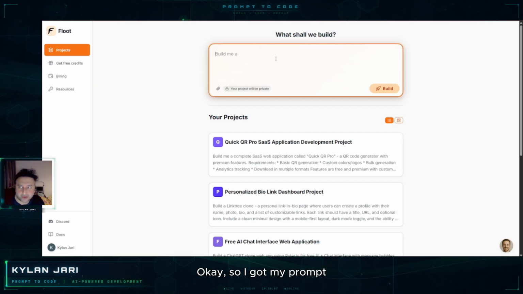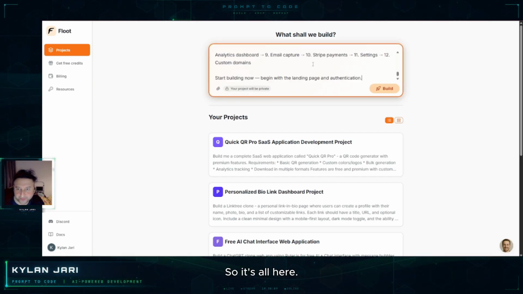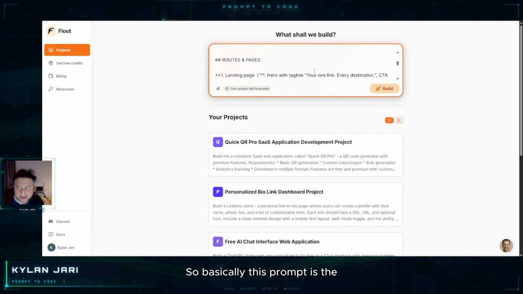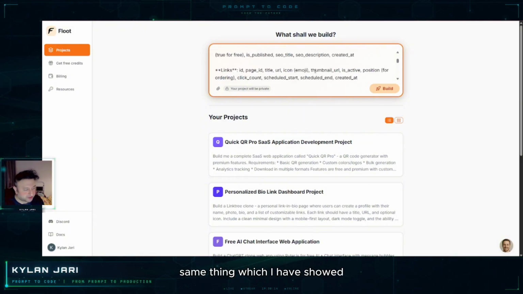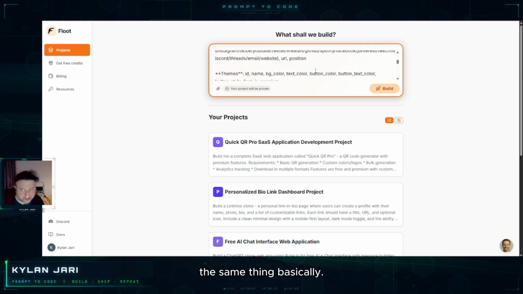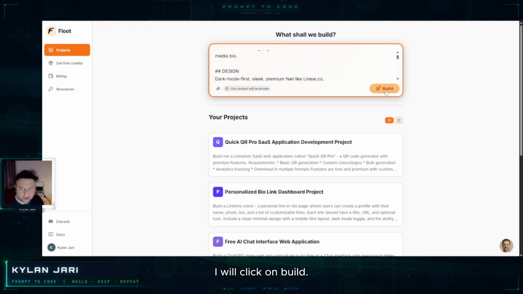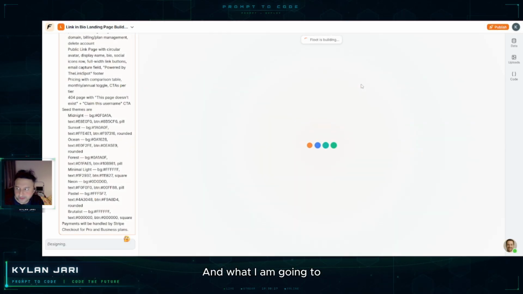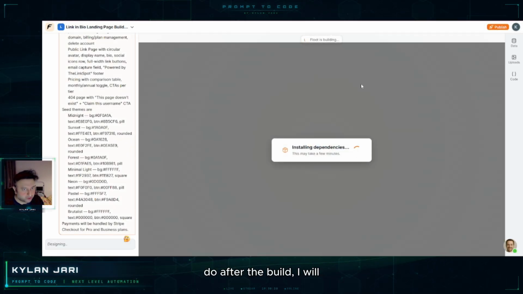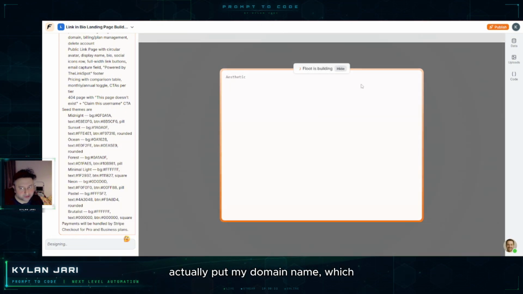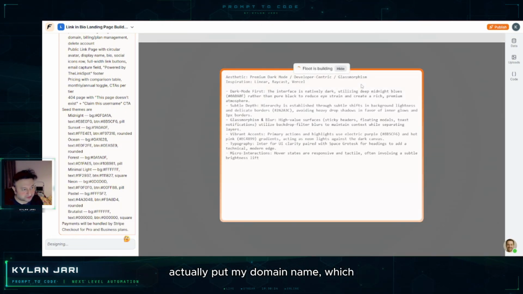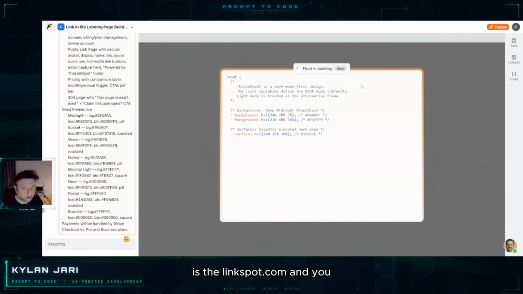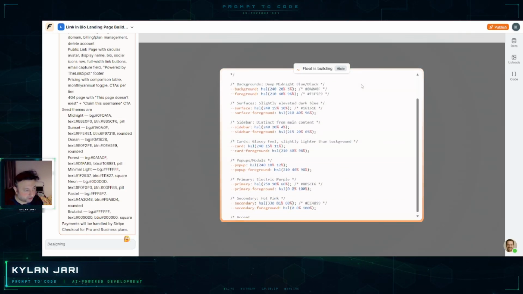I have my prompt ready. This prompt is the same thing I showed you on the slider. I have explained everything on the slider, and it's basically the same. Now I will click on build. After the build, I will put in my domain name, thelinkspot.com, and you can use this for free, absolutely free.